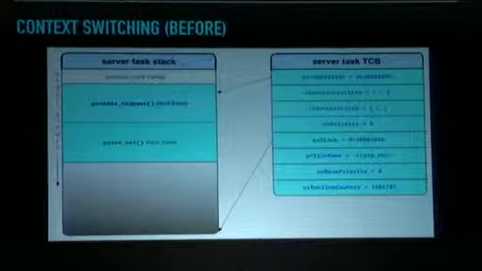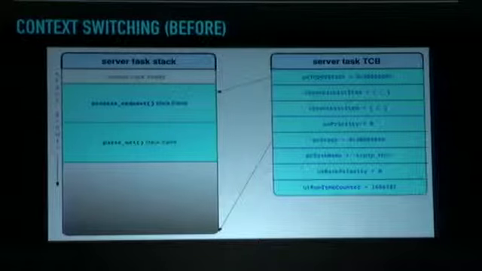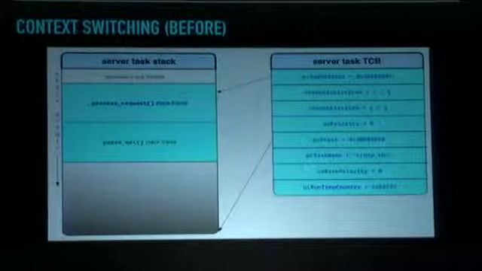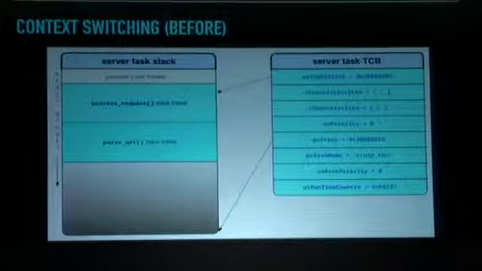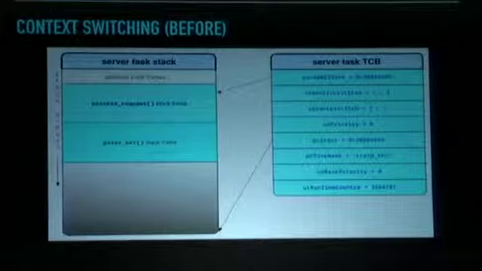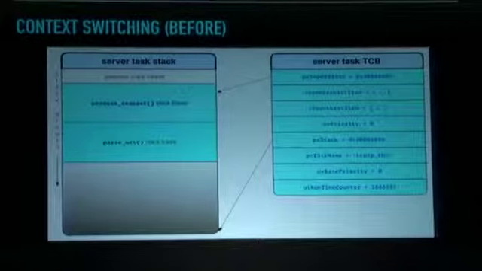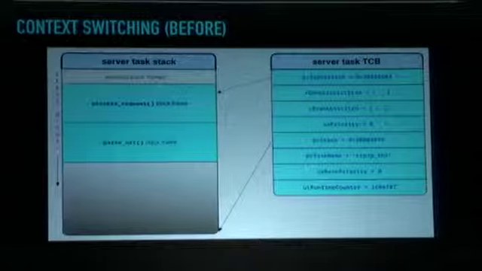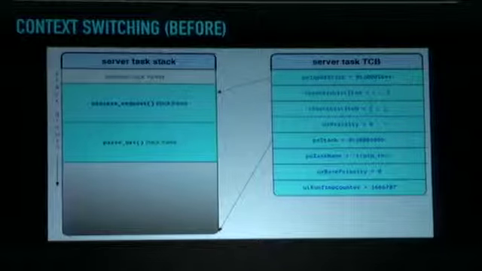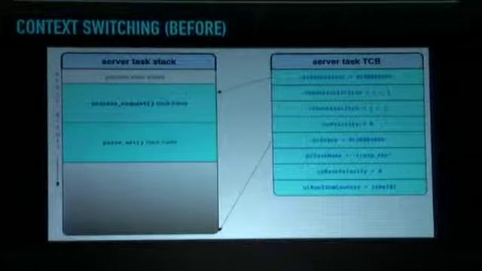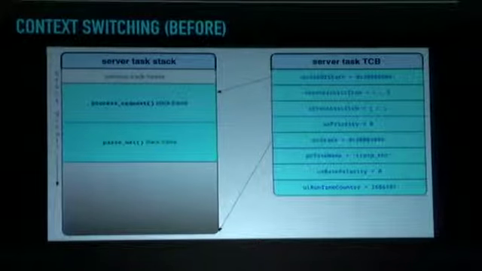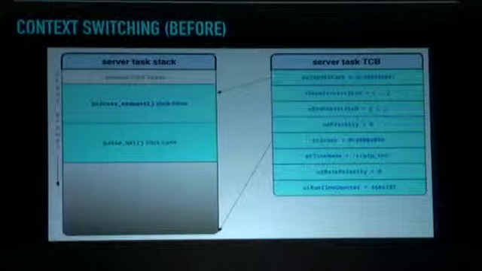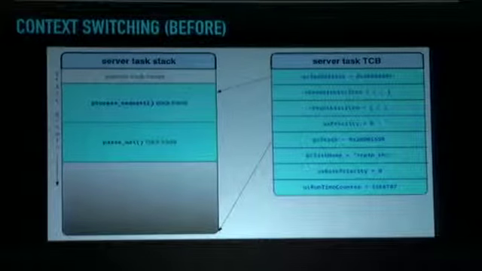There are entries that the scheduler uses to track information about the task in various lists, a priority, and there's pxStack, which is the beginning of this stack region of memory containing the task stack, or you could think of it as the limit for the stack for this task. There's a pointer to a task name, a base priority that's also used for scheduling, and a runtime counter that's used for tracking performance statistics.